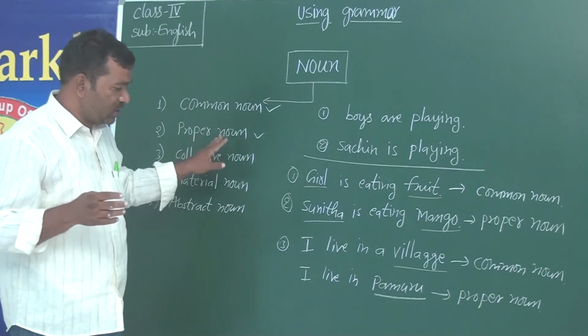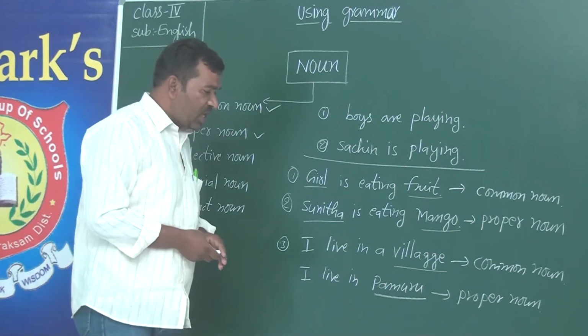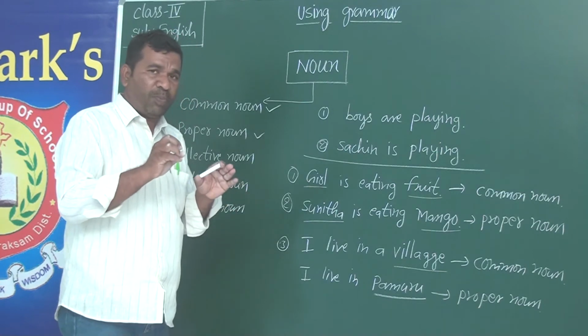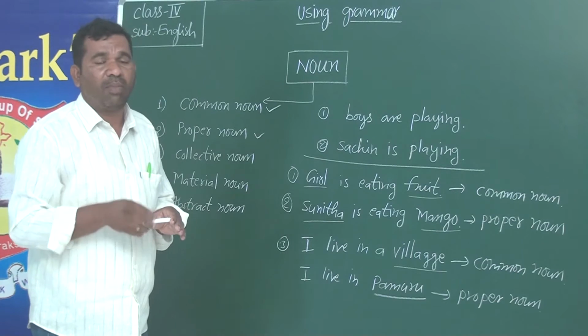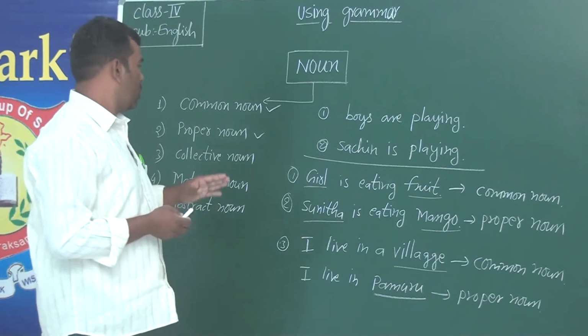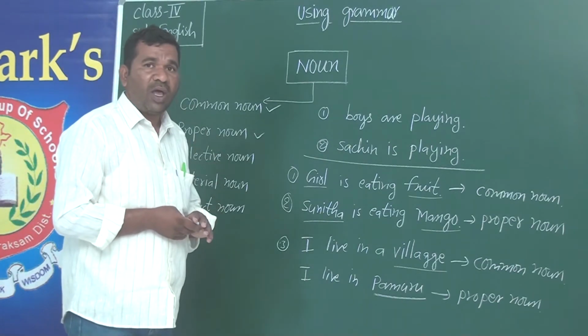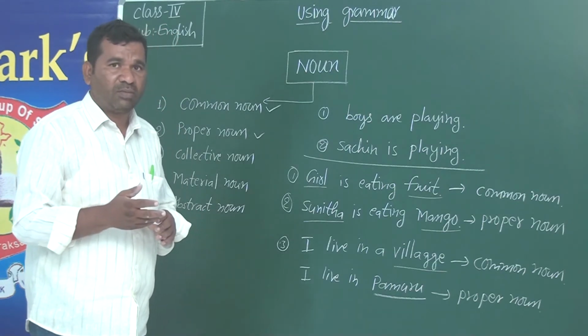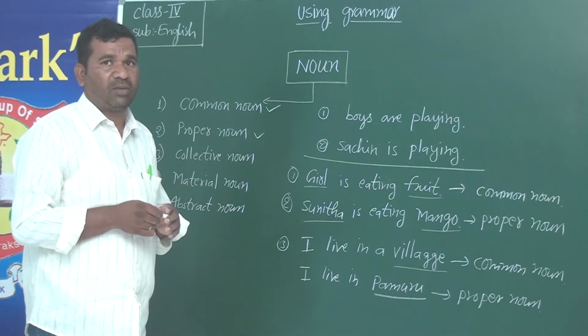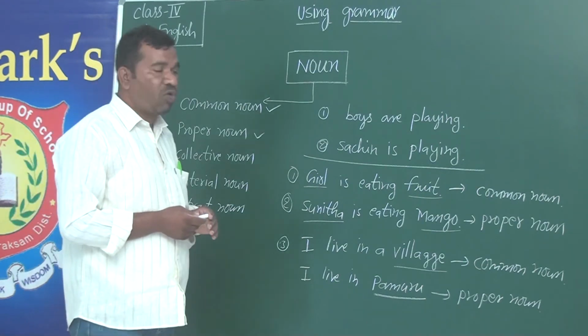Understand? So in the lesson, all the people who are called by name are examples of proper nouns, and those which don't have names are common nouns.